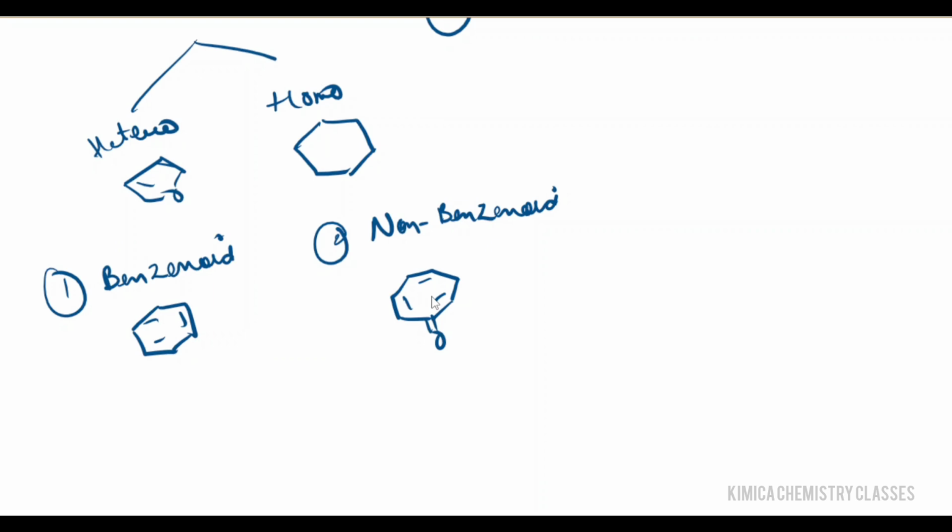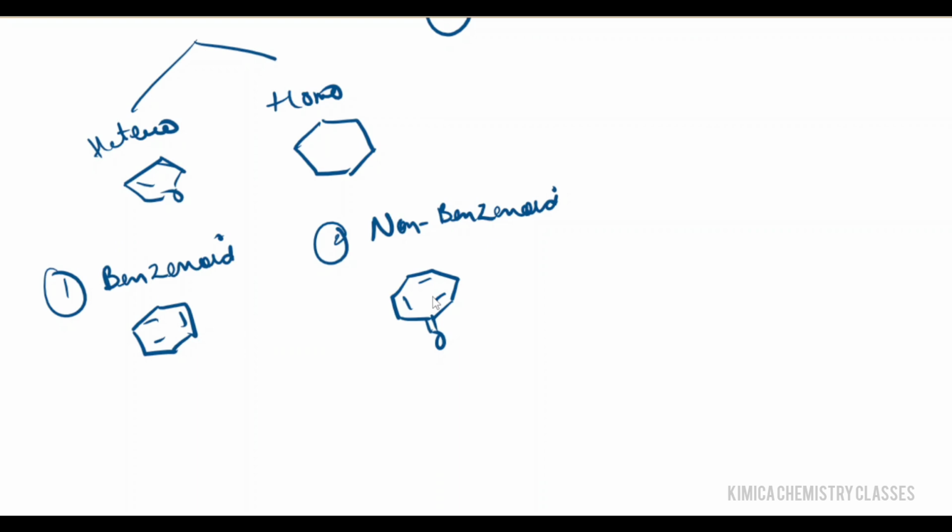And the last and third type of aromatic compound is the heterocyclic aromatic compound. Heterocyclic aromatic compounds are cyclic organic compounds in which the ring contains at least one heteroatom, such as nitrogen, oxygen or sulfur, and the compound exhibits aromaticity.